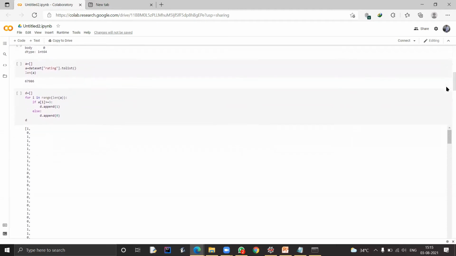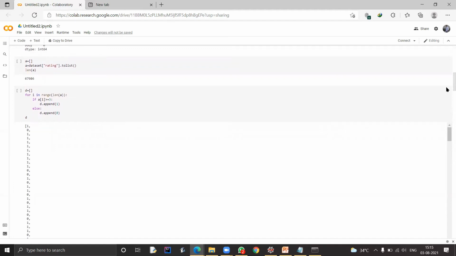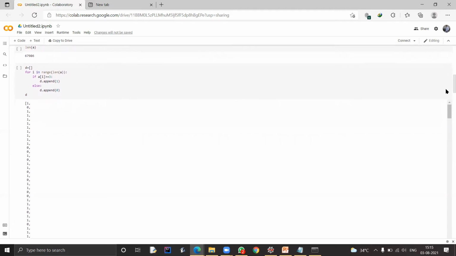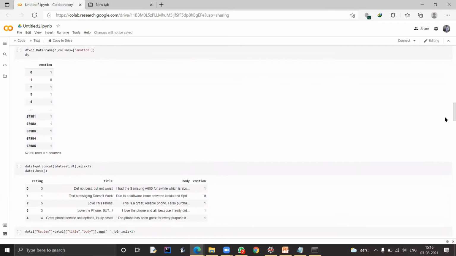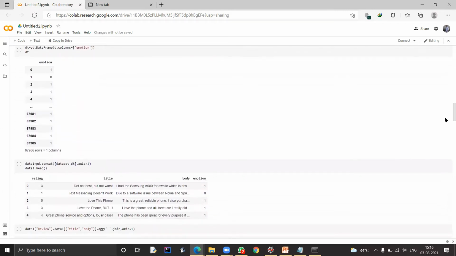Then we consider the reviews with rating values less than 3 as negative and the ones above 3 as positive reviews. If it is a positive review, we add its value as 1, else it is 0. Now we name the column emotion. So we have a binary 1 or 0, where 1 represents positive and 0 represents negative.